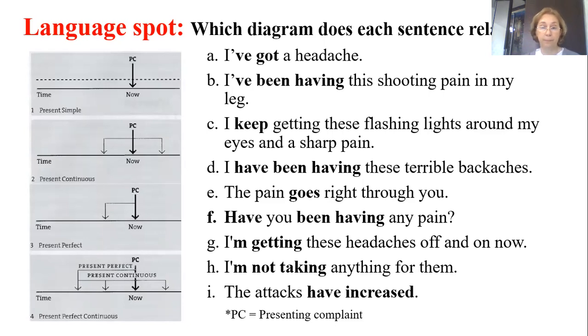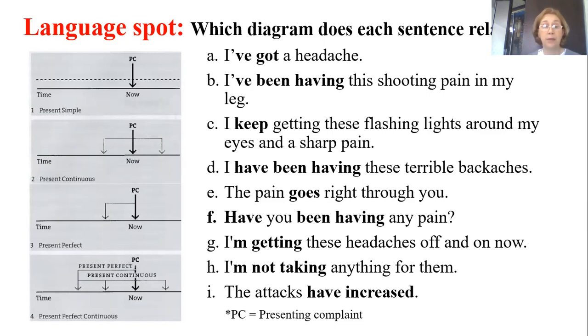Yana. The pain goes right through you. This is present simple. I'm getting these headaches on and off. I'm getting is present continuous because the verb is ing. Yes, you're right. Yusuf, please. I am not taking anything for them. It's present continuous. Exactly right.